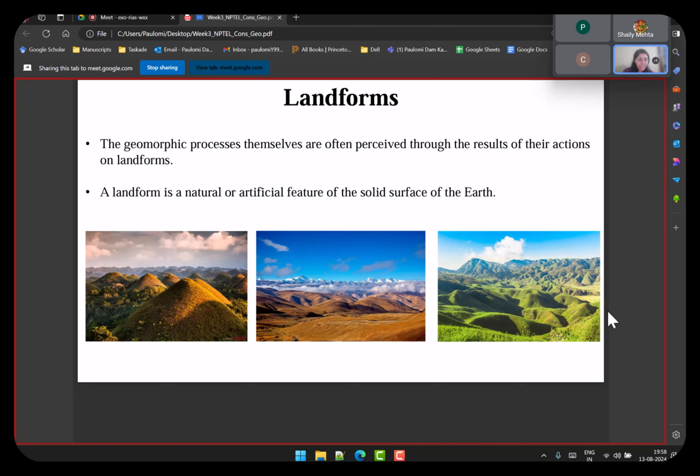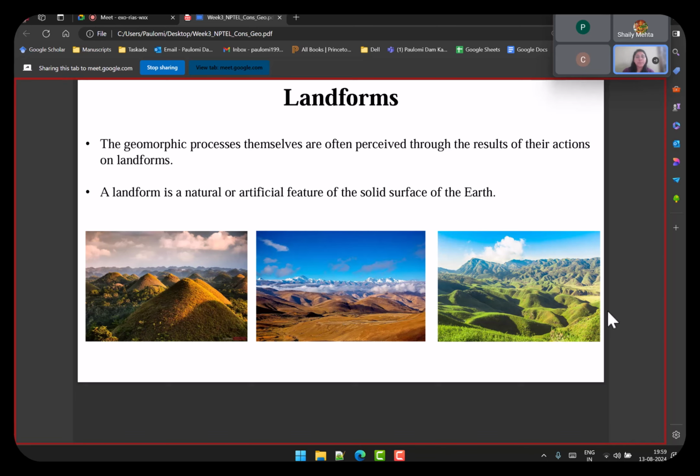So what we see here is that any geomorphological process is perceived through the result of its action on landforms, and a landform is a natural or artificial feature. Artificial in the sense that it is built upon. Anything that was existing, but you have landforms which did not exist before, and were formed like this because of several features, are called artificial. But you have natural ones, which were already existing the way they are. It was just brought about by the geomorphic agent.